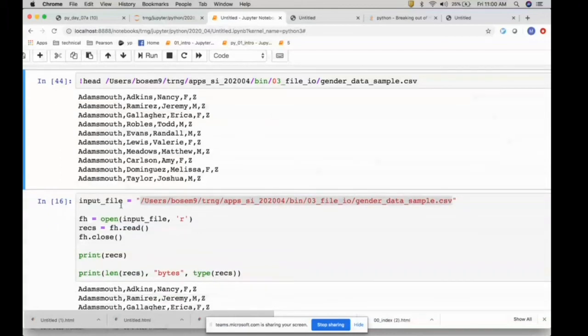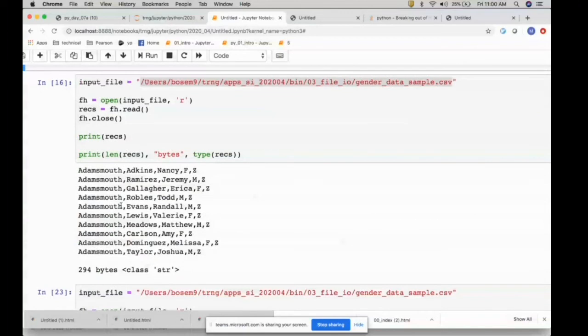So I have first coded the read function. Okay, so we have the file name as a variable, and I issued fh equal to open, and then file name comma read operation, read mode. And the read is something that you can ignore.